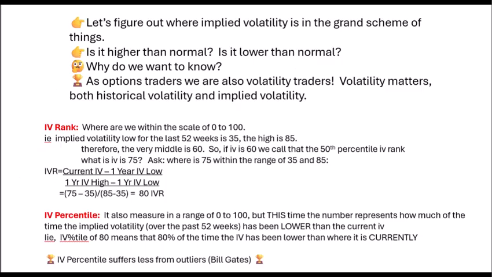So let's look at the two main measures of where we can rank volatility. So let's figure out where implied volatility is in the grand scheme of things right now, right? Is it higher than normal? Is it lower than normal? Is it about mid-range? And why do we want to know that? Well, as option sellers or option buyers, we understand that volatility is mean reverting. So if options get very, very cheap, we have a hunch that they could at some point come back towards the mean. So they may get more expensive. Or for option sellers, if they've gotten a little bit too expensive, we have a hunch or an intuition that they may start to come down as volatility is mean reverting.